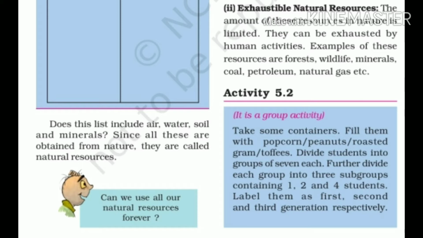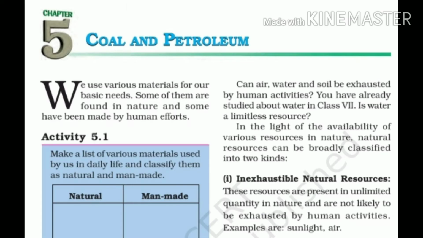Can we use all our natural resources forever? No, we cannot use all our natural resources forever because some of them are limited in quantity. Can air, water, soil be exhausted by human activities? You have studied about water in class 7th. Is water a limitless resource? No, air, water and soil cannot be exhausted by human activities. And yes, water is a limitless resource because the water cycle is going on in nature.